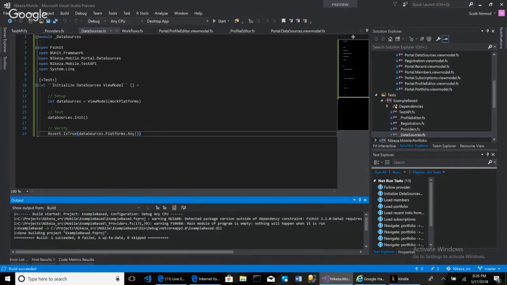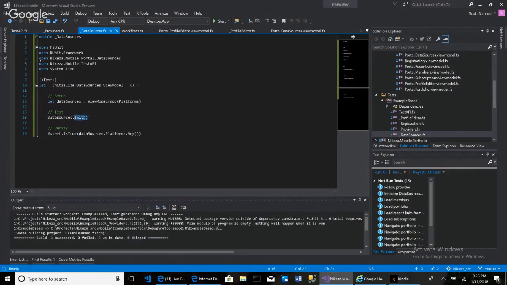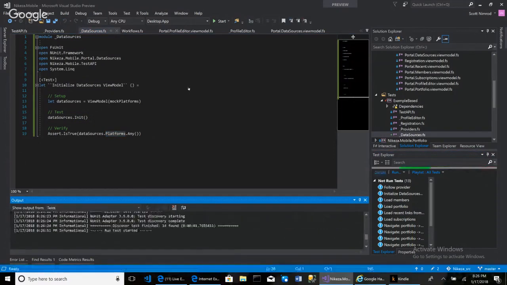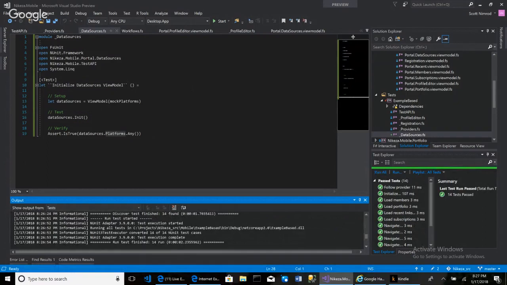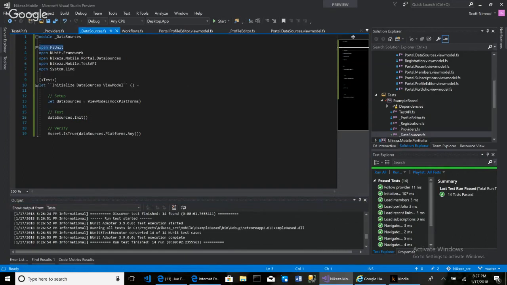It's verifying that when we test this init method of this view model called data sources, we're going to have some platforms that get populated. Here's my test over here. When I run all tests, it should have 14, I think. Yeah, and all the tests pass. And so this FS unit wasn't used, which probably could be removed, but I'm going to leave this in here because there's some other tests that I need to write eventually.